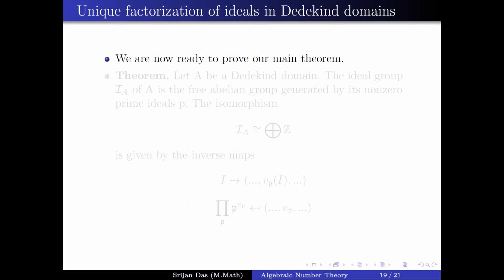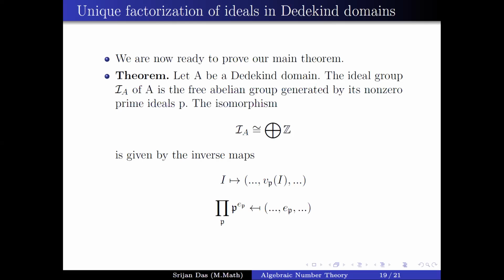Now we are ready to prove our final theorem of today's lecture. Let A be a Dedekind domain. The ideal group, that is the set of fractional ideals I_A of A, is the free abelian group generated by its non-zero prime ideals P. That is, in symbols, there is an isomorphism: I_A is isomorphic to the direct sum of Z, where the direct sum runs over the prime ideals P.